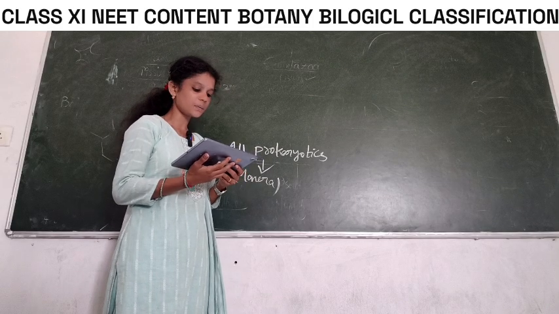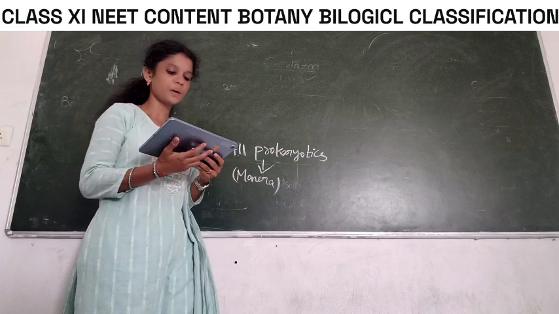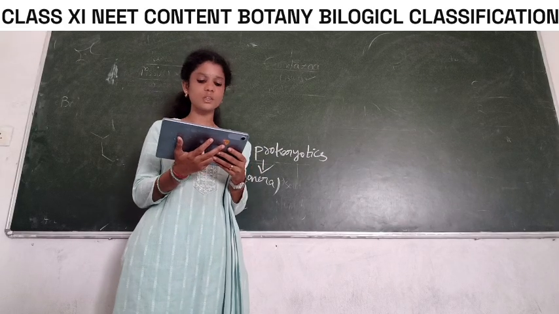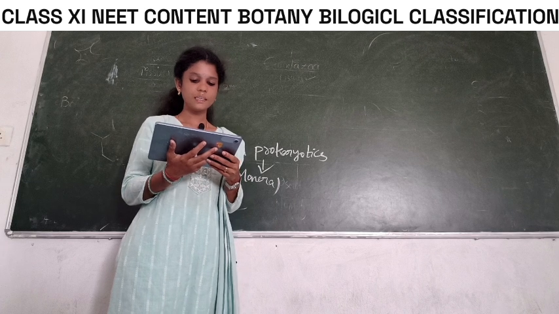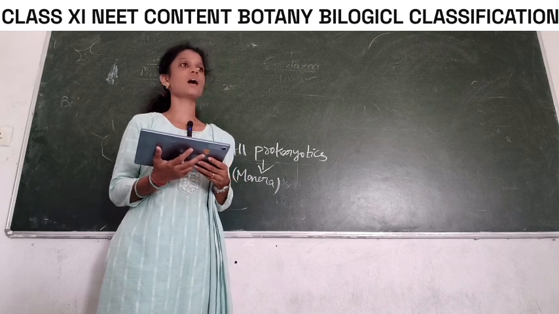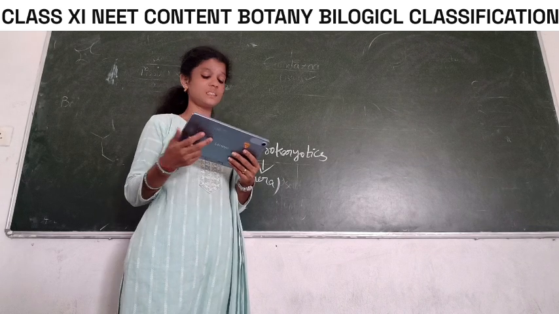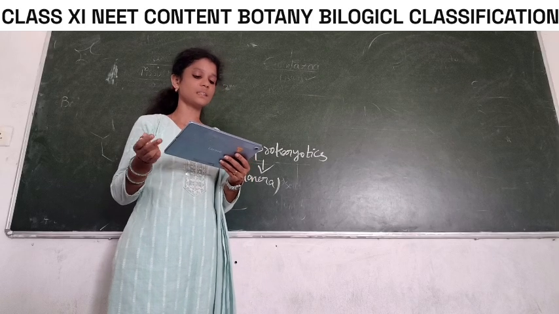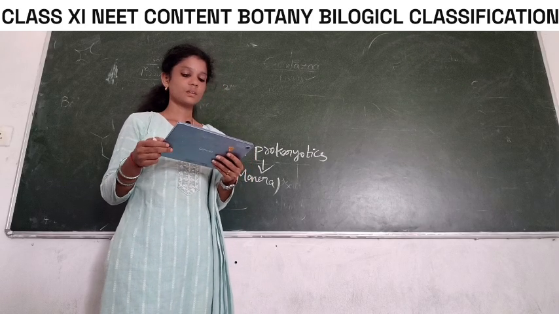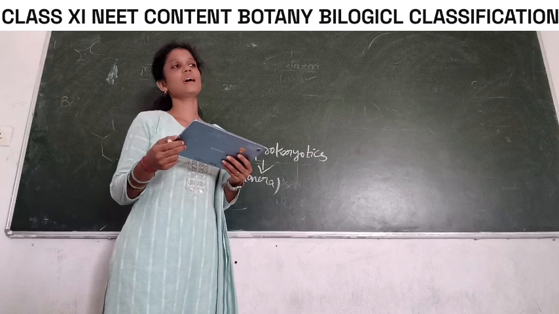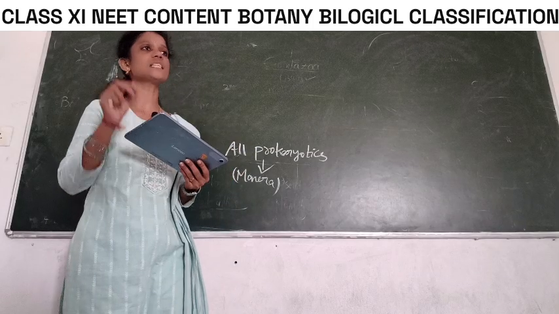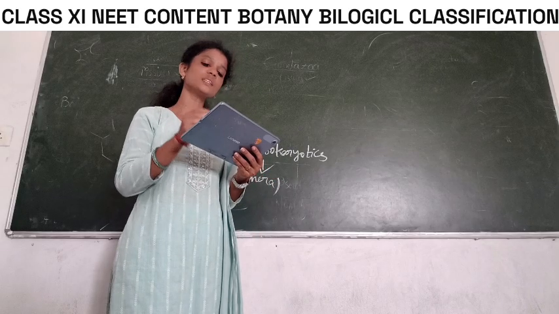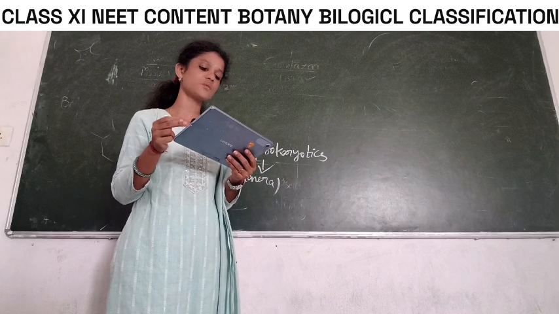Select the wrong statement. A. Mushrooms are fungi. B. Bacteria are prokaryotes. C. R. H. Whittaker did not classify the five kingdoms. D. Bacteria are sole members of Monera. Which one of the following is the correct answer? Regarding select the wrong statement. Yes, because R. H. Whittaker classified the five kingdom classification. Here the option is R. H. Whittaker did not classify the five kingdom classification.